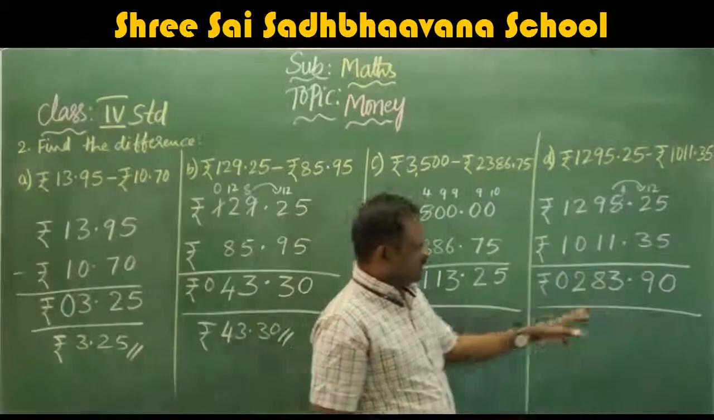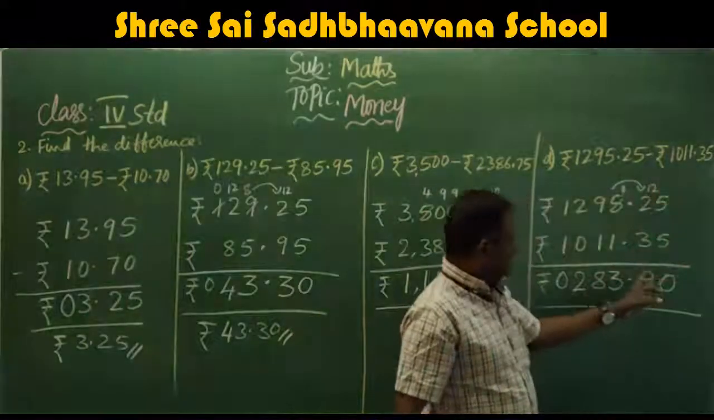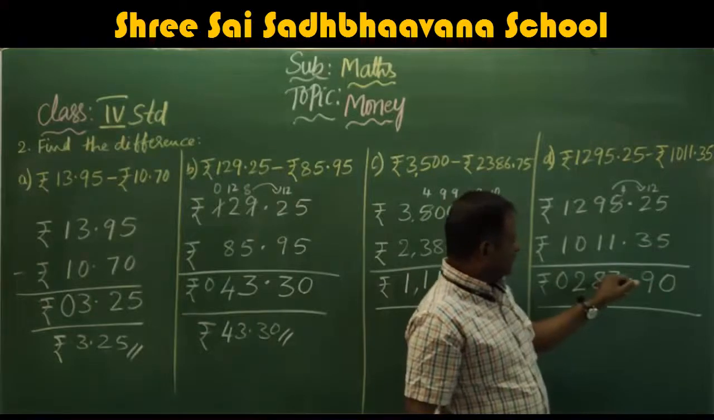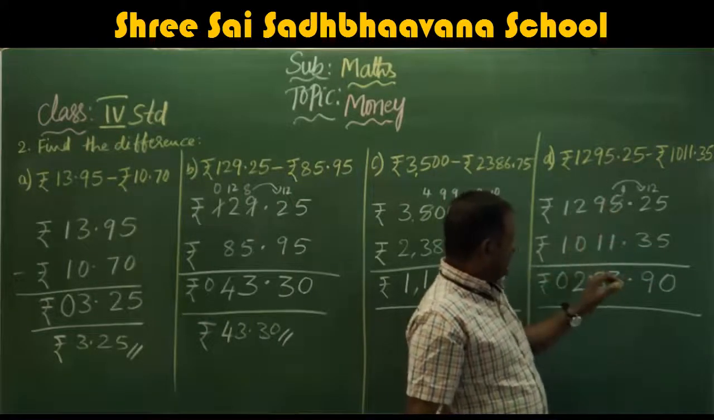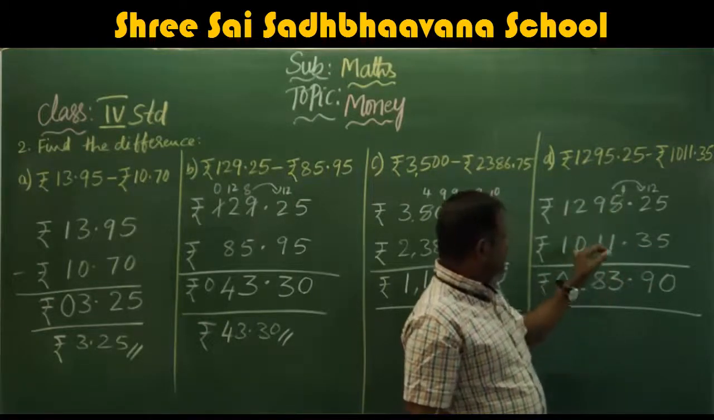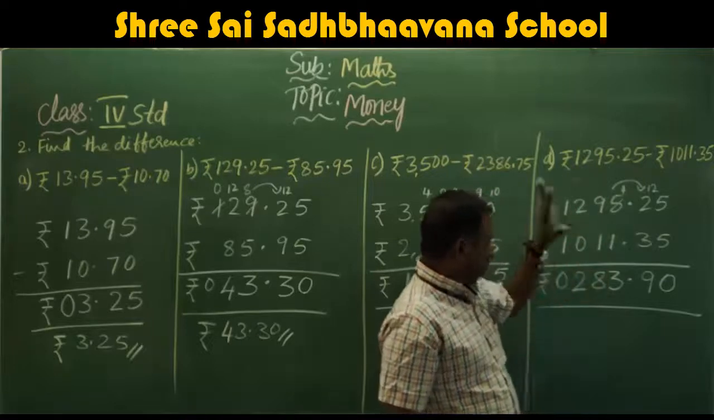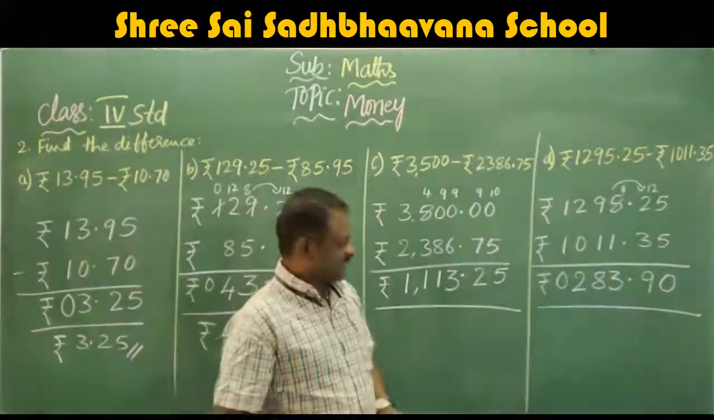We'll cross check. 0 plus 5, 5. 9 minus 3, 12. Carry 1. 1 plus 3, 4. 4 plus 1, 5. 8 plus 1, 9. 2 plus 0, 2. 0 plus 1, 1. So what you have done is correct.